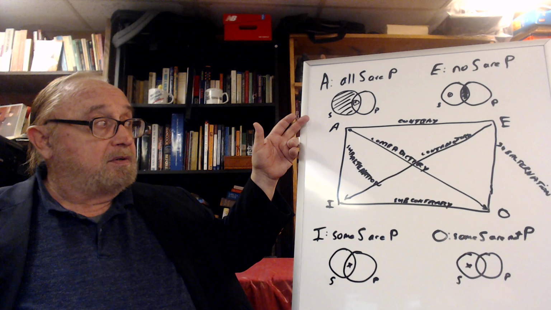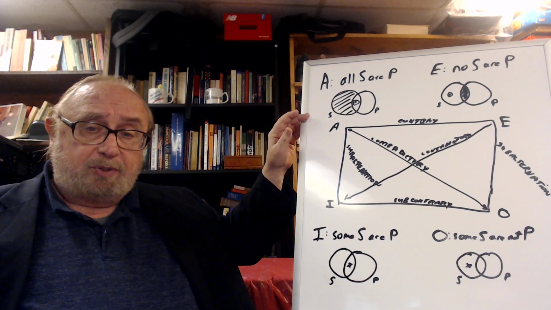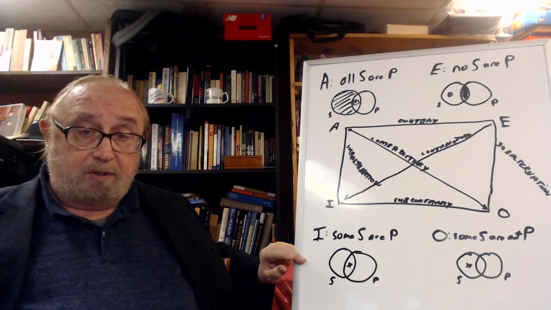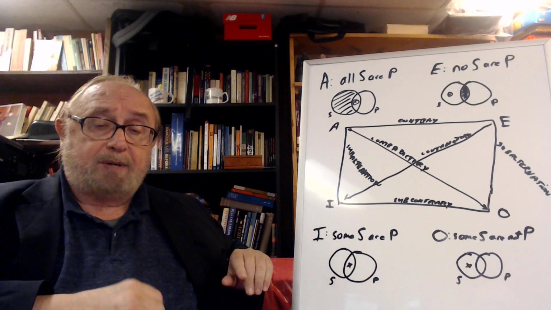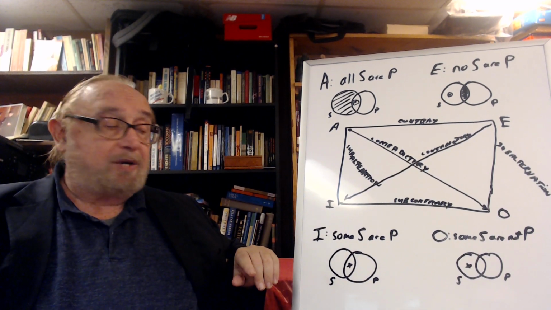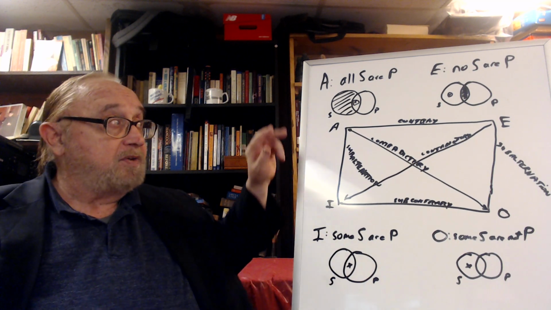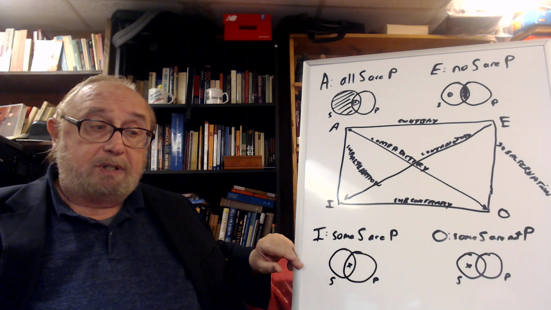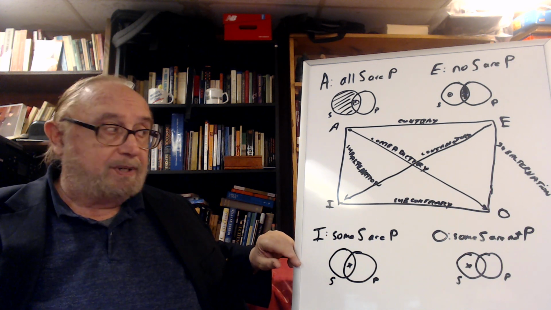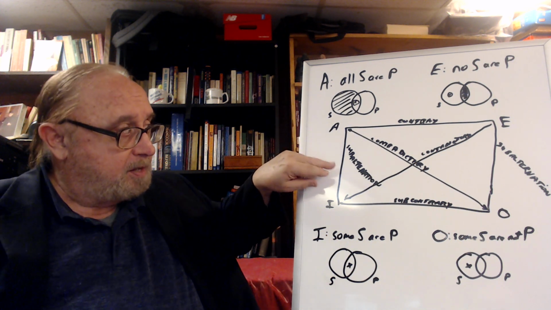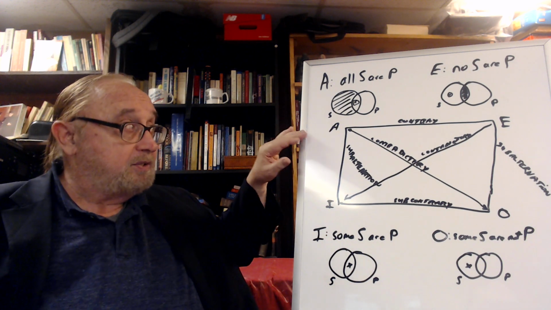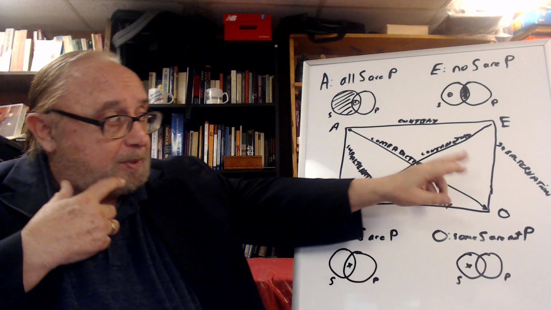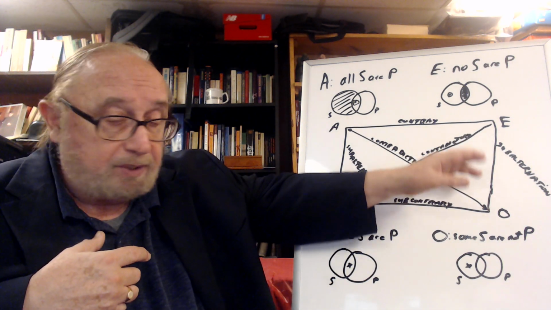So if the universal statement is true, then the particular statement is true. And you can draw that conclusion according to the traditional standpoint. But you cannot draw the opposite conclusion that if this is false, then this one's false, because it may be. And when you do that, it's called an illicit subalternation. So this relationship here is called subalternation, meaning it's the particular under the universal. So this is a subalternation relationship, the O underneath the E.